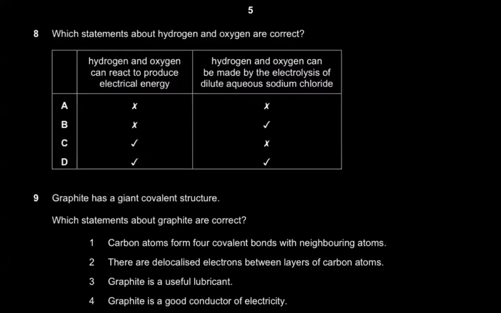Which statements about hydrogen and oxygen are correct? Okay. Let's see. Hydrogen and oxygen can react to produce electrical energy. Obviously they can, and that's why they are used in hydrogen fuel cells, right? That's the basic purpose of a hydrogen fuel cell. It takes in hydrogen and it takes in oxygen, and hydrogen and oxygen are used to make H2O and to give you electricity. So A and B off the bat are wrong.